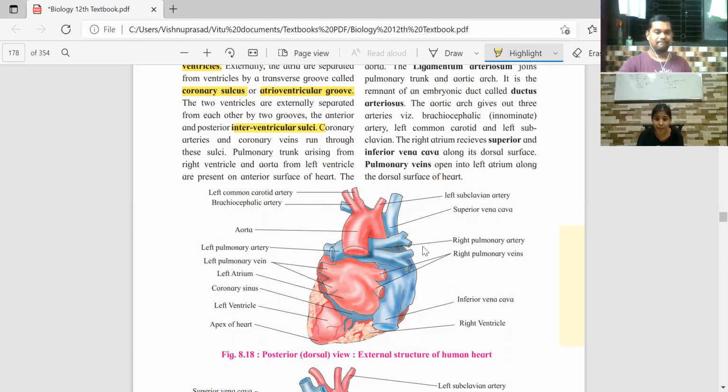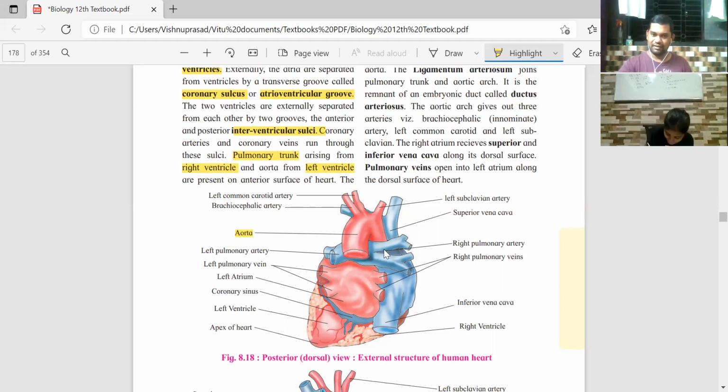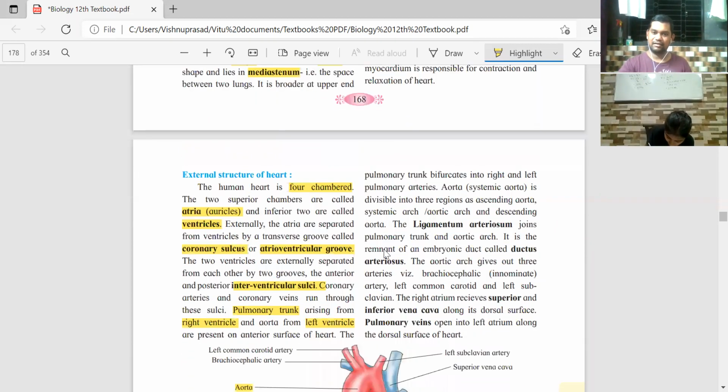Pulmonary trunk, vein. इतना ही याद रख. Pulmonary trunk arises from the right ventricle. And there is something called aorta. Aorta arises from the left ventricle. Aorta is the largest artery in the body.